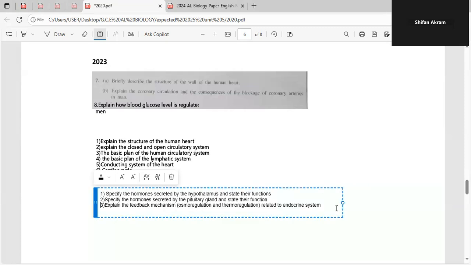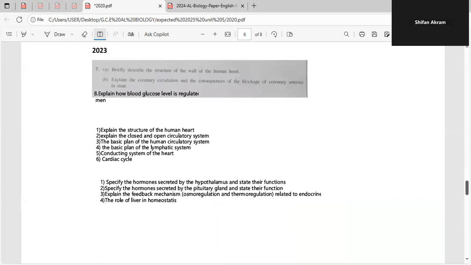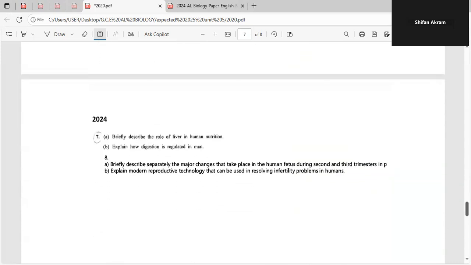And they might also ask a question about the liver. So these are four questions based on the endocrine system. So go through that too. So that's it for the 2023 paper. And let's go to the 2024 paper.